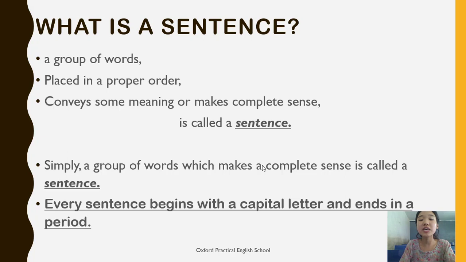And every sentence begins with a capital letter and ends in a period. A period can be a full stop, question mark or any punctuation. So let's move to the example.